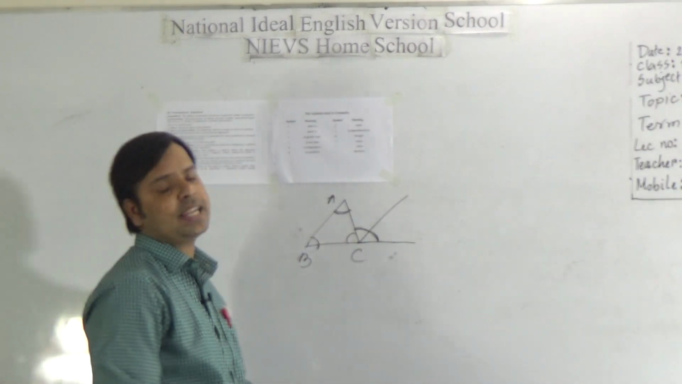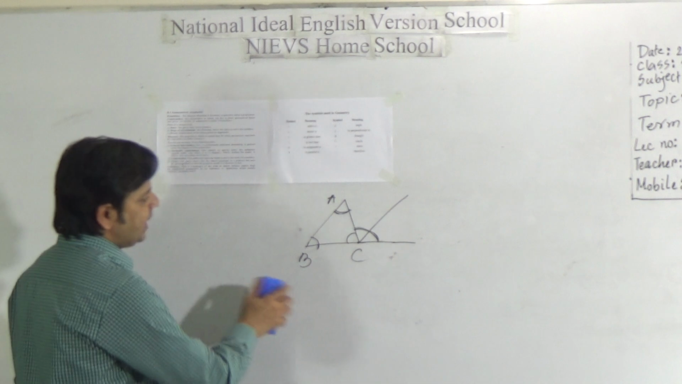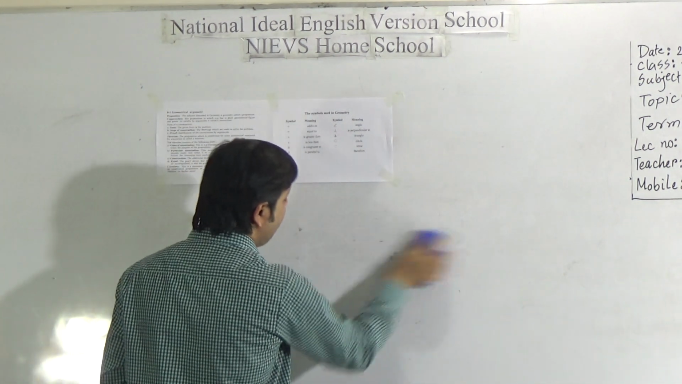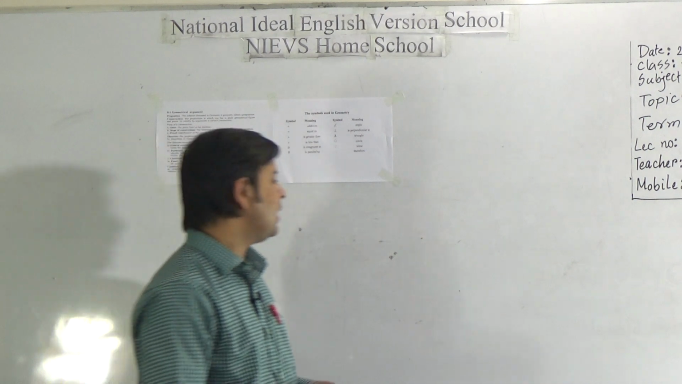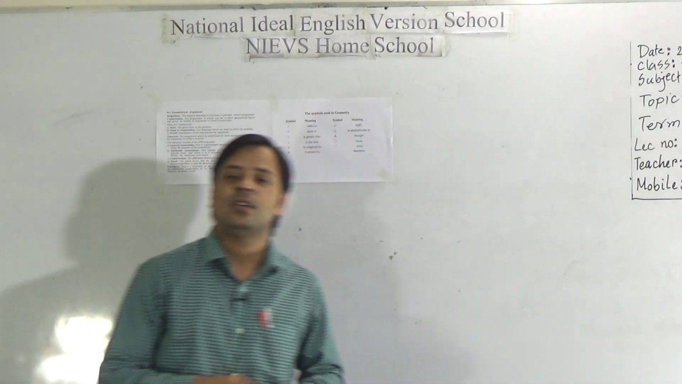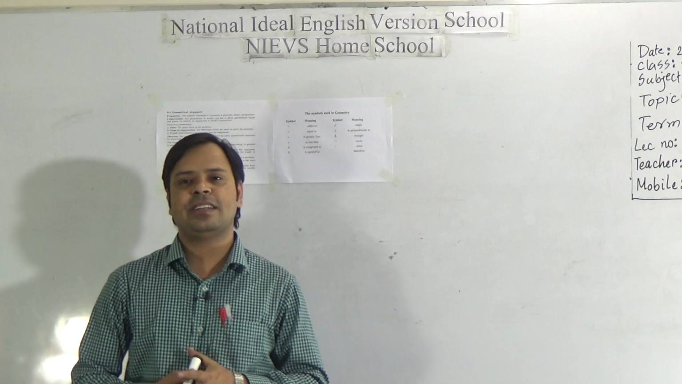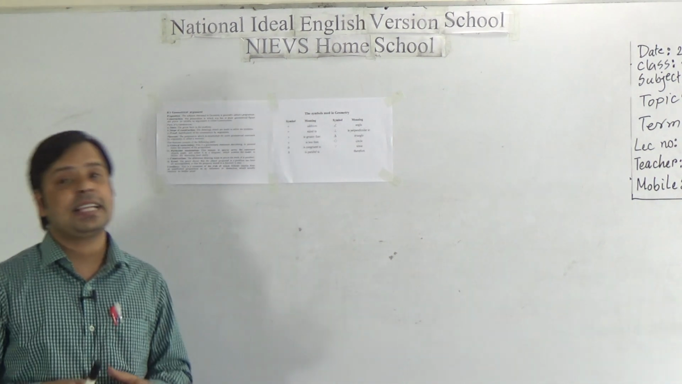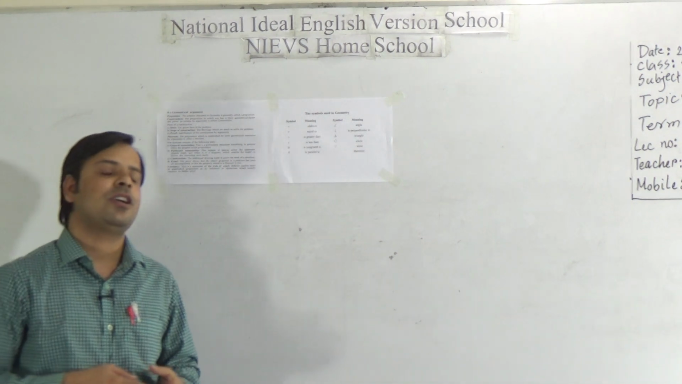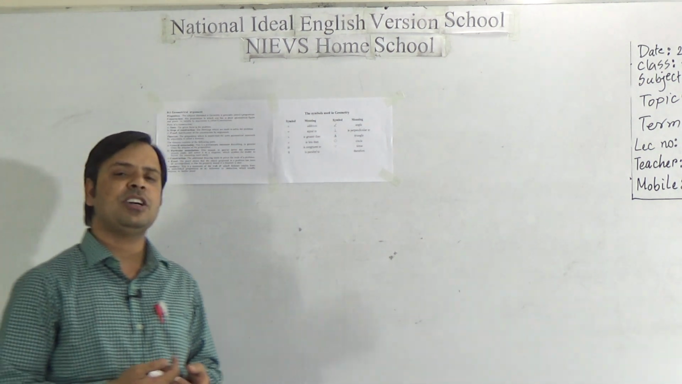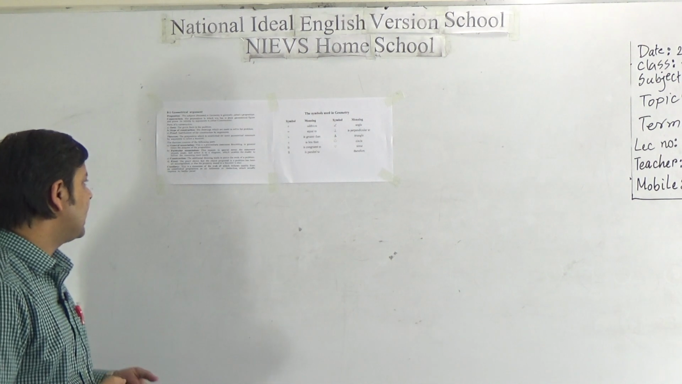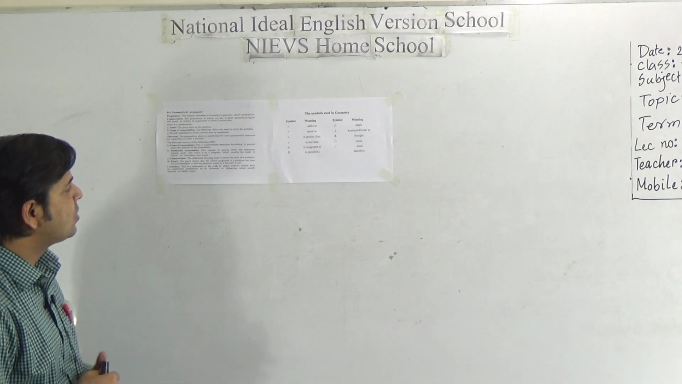Sum of the three angles of a triangle is two right angles, and from this we can say each angle of the triangle is less than 180 degrees, as the sum of the three angles is 180 degrees or two right angles. So each angle must be less than 180 degrees or two right angles. Okay, dear students, so this is known as corollary.